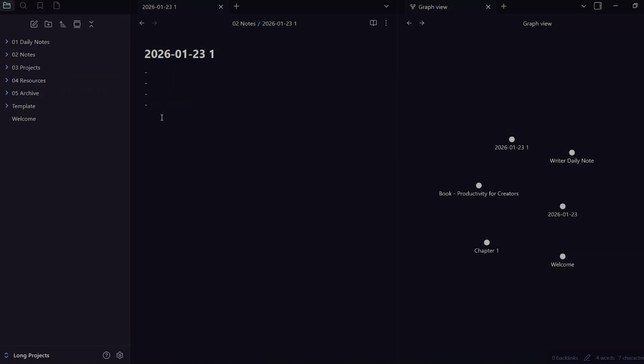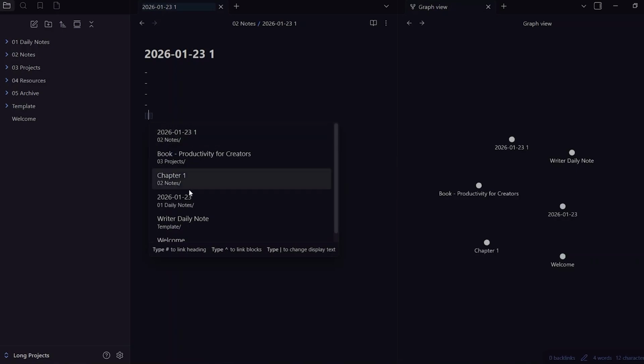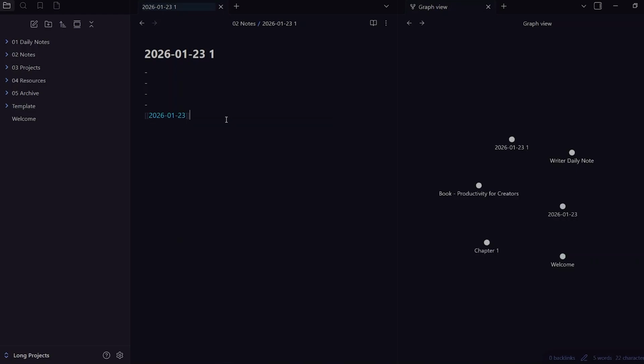So in order to create a link, you're just going to go down here and you're going to add in the 2 square brackets, and then you're going to link this note to any other note that you want to link it to. So for example, let's link it to our other daily note. And here you can see that the link has been created. So you want to use these links to the best of your ability.